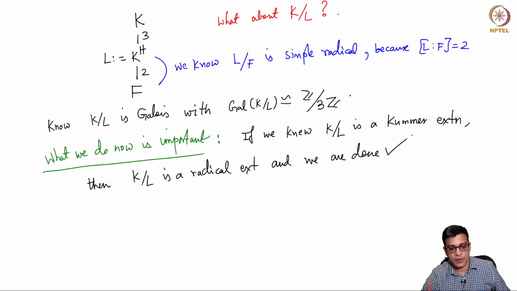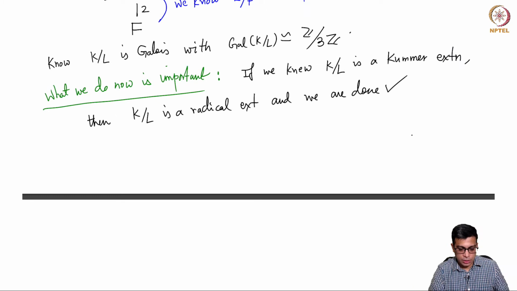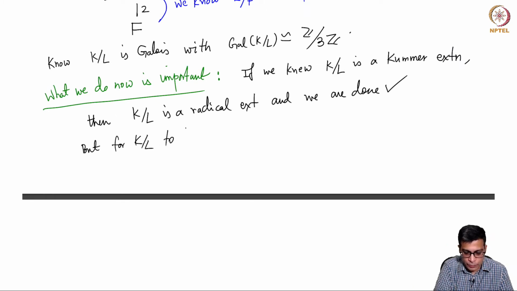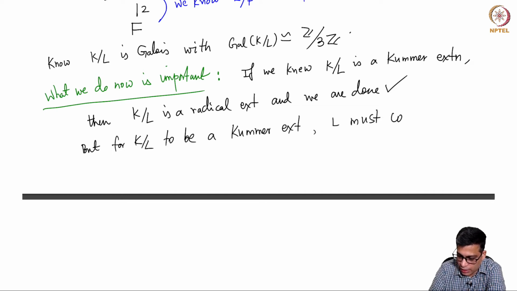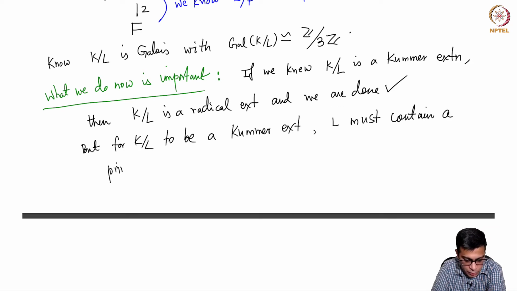But what stops it from being a Kummer extension? For K over L to be a Kummer extension, it is a degree 3 extension. So, for it to be a Kummer extension, L must contain a primitive third root of unity, right?